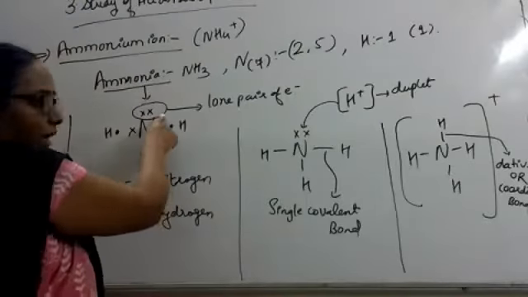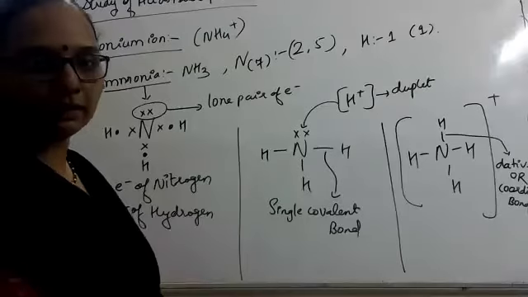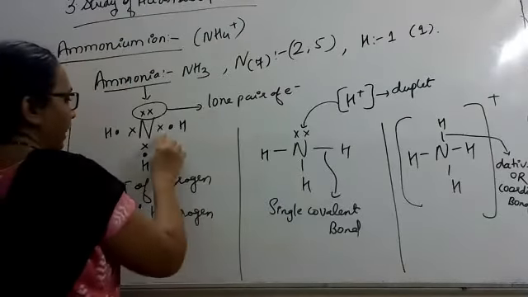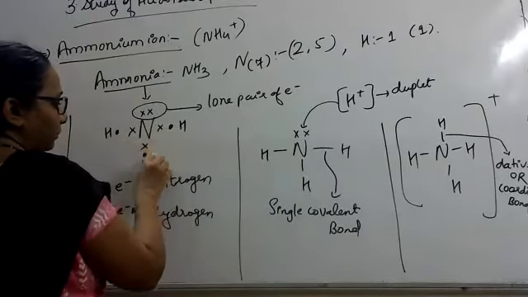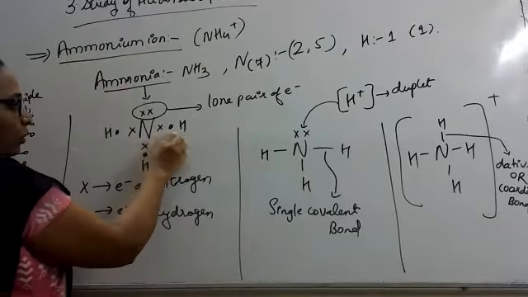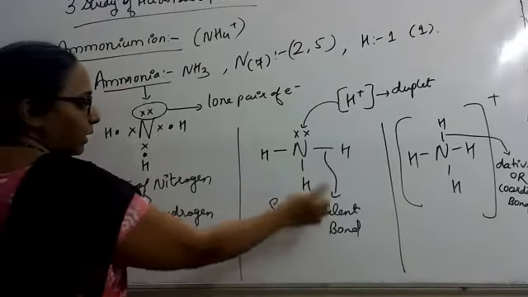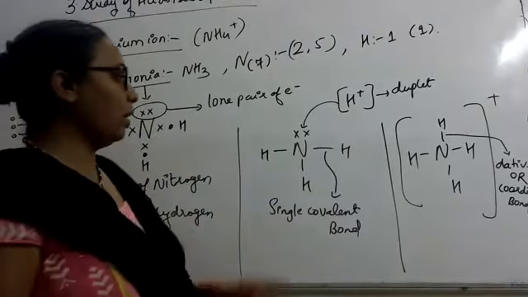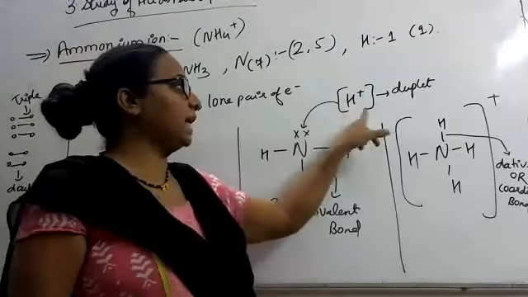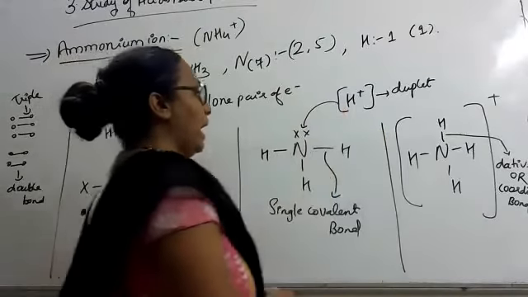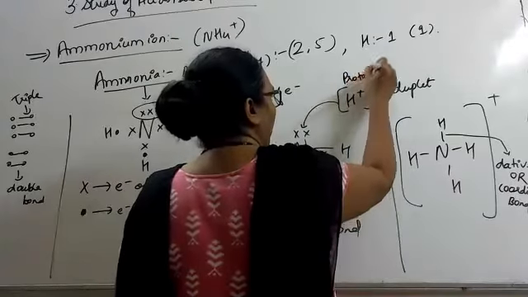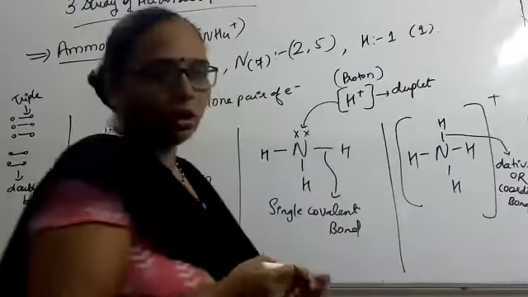These 2 electrons are not shared with any other atom, so they are called a lone pair of electrons. Whereas it shares 2 electrons with each hydrogen, so everywhere two electrons are shared, forming a single covalent bond. Now this ammonia, along with its lone pair of electrons, accepts a proton. H plus is a proton, and the proton does not have any electron.